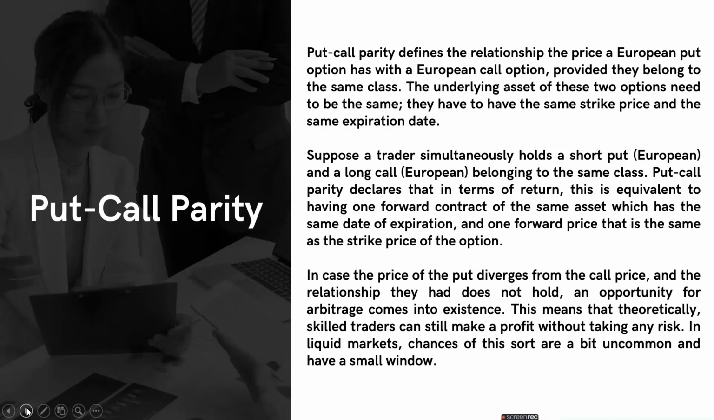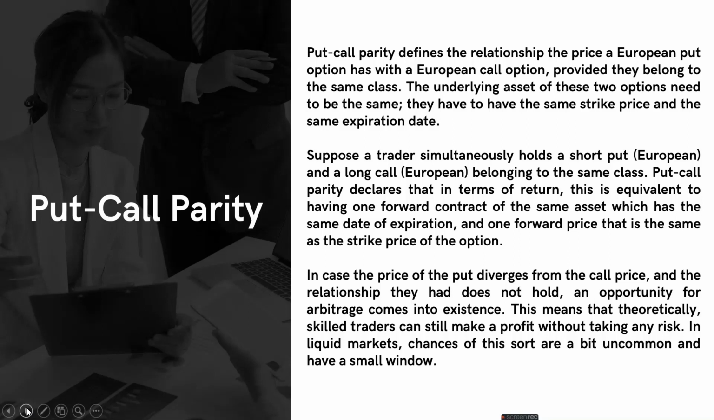So what does this mean? Suppose we have two options on a European share of a specific company, say Reliance. They both have a strike price of say $50 and the same expiration date of a certain day. So those two options belong to the same class.